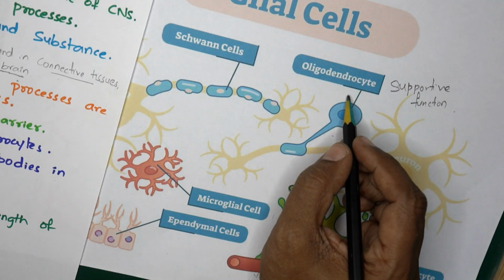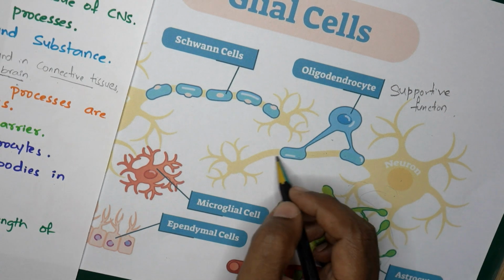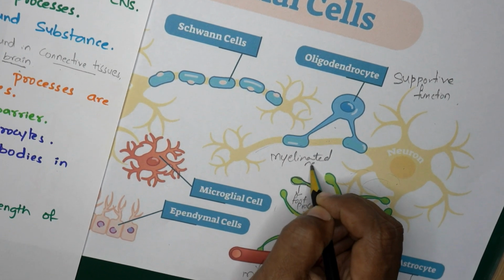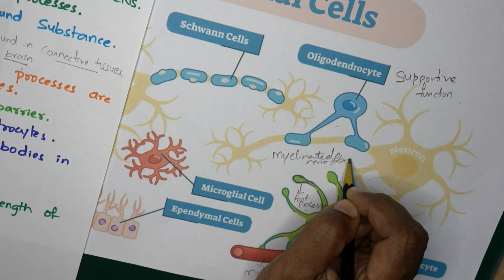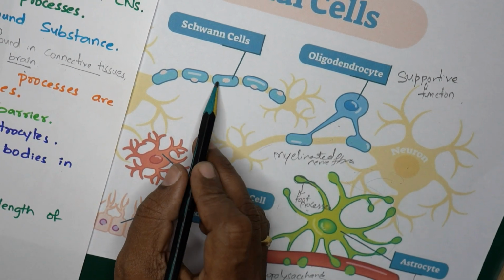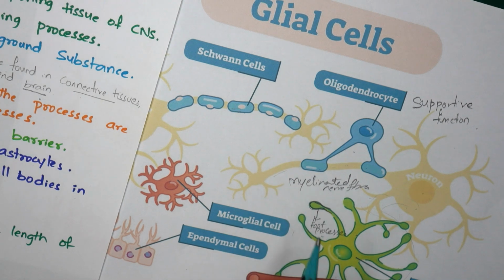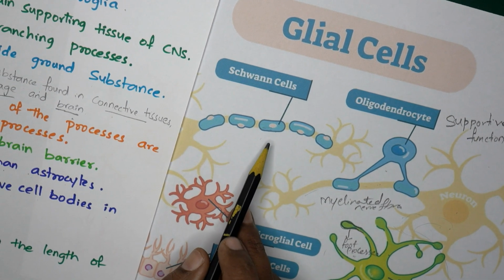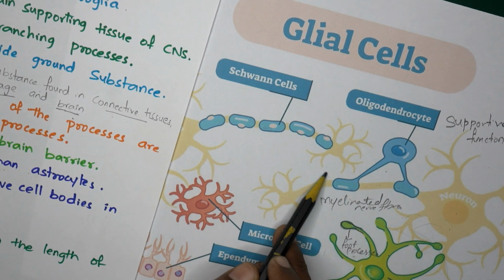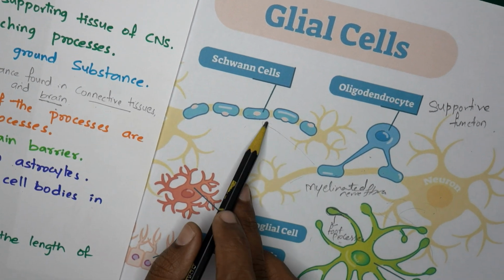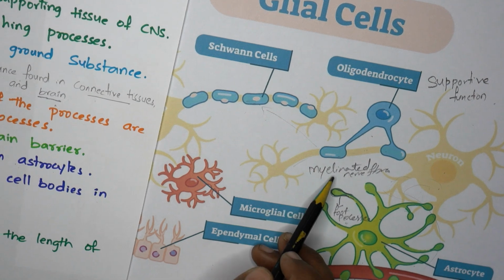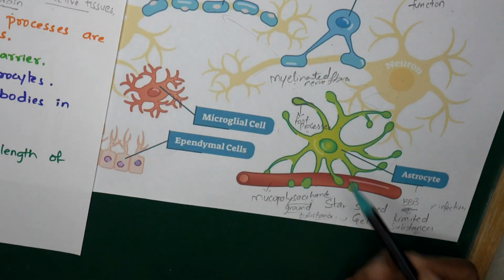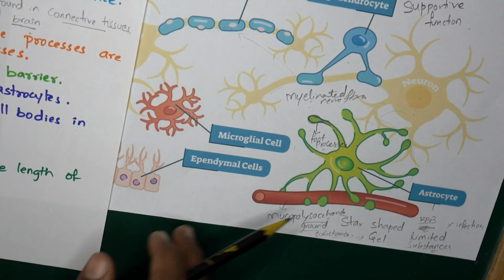These oligodendrocytes are present along the myelinated nerve fibers, and they help in protecting the Schwann cells also. Schwann cells are the cells of the myelinated sheath. The oligodendrocytes support and protect these Schwann cells present on the myelinated nerve fibers, and they are smaller when compared with the astrocytes.